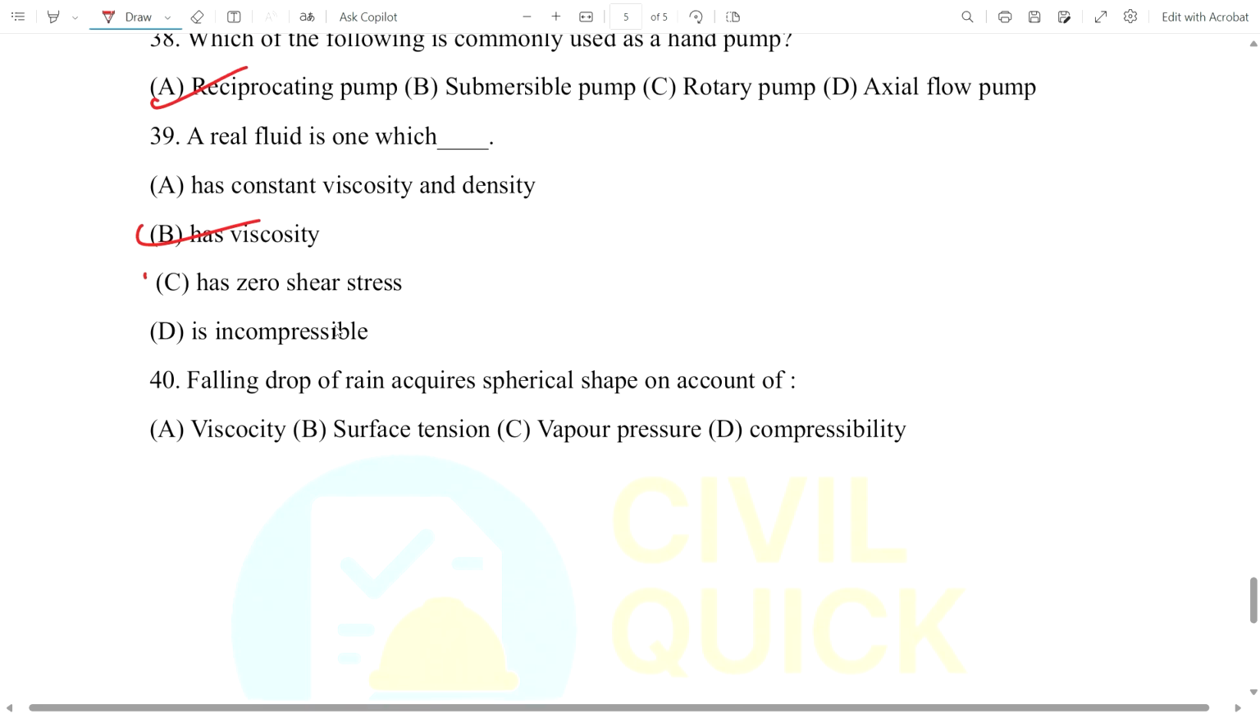Okay. Now question number 40. A falling drop of rain acquires a spherical shape on account of what? Due to which phenomenon will the spherical shape form in falling rain? You see, this is because of surface tension. Okay. For today, I conclude here.